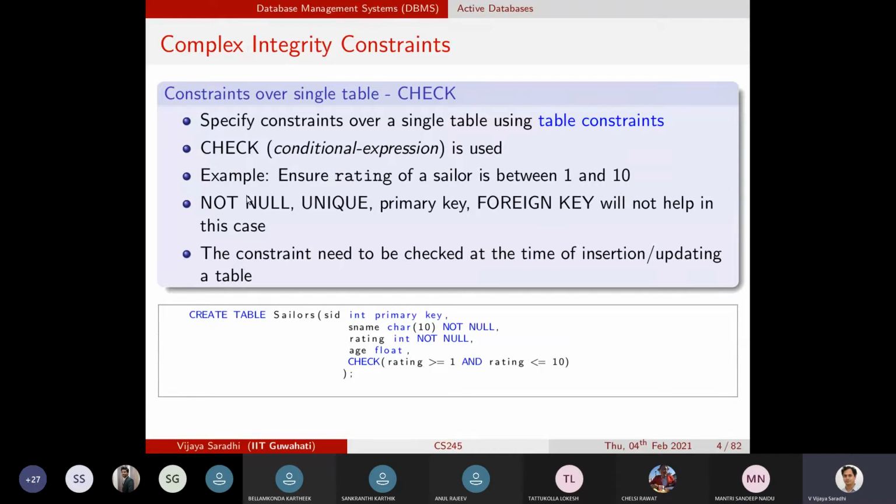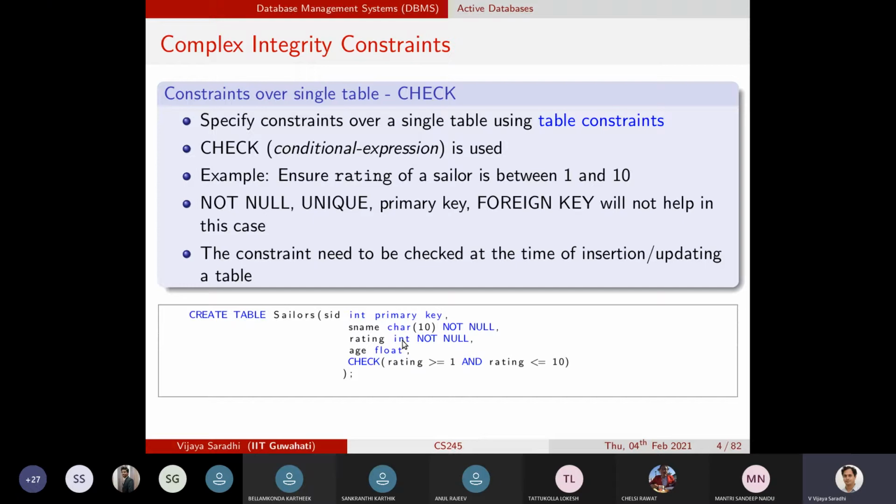Here, assuming that we have a single table, this table is essentially the sailors table containing four columns, as in the textbook example. We wanted to ensure that the rating is always between 1 and 10. Please analyze this: rating is an integer data type.